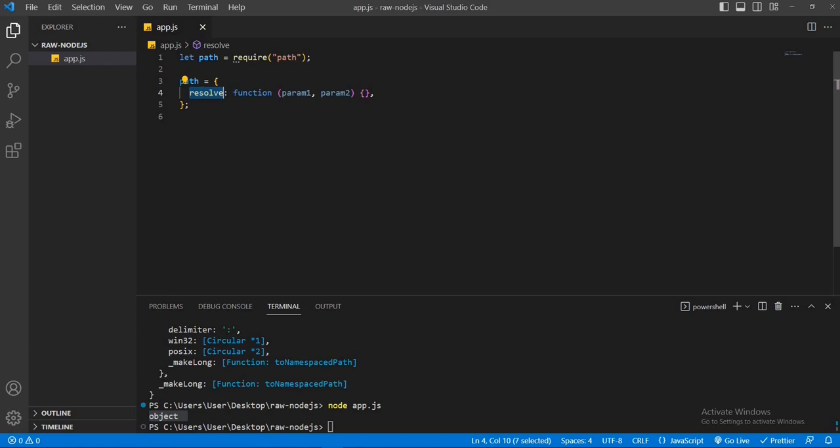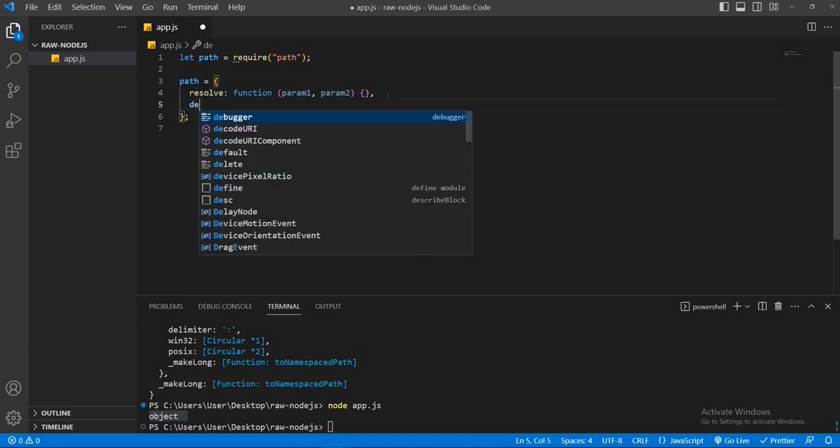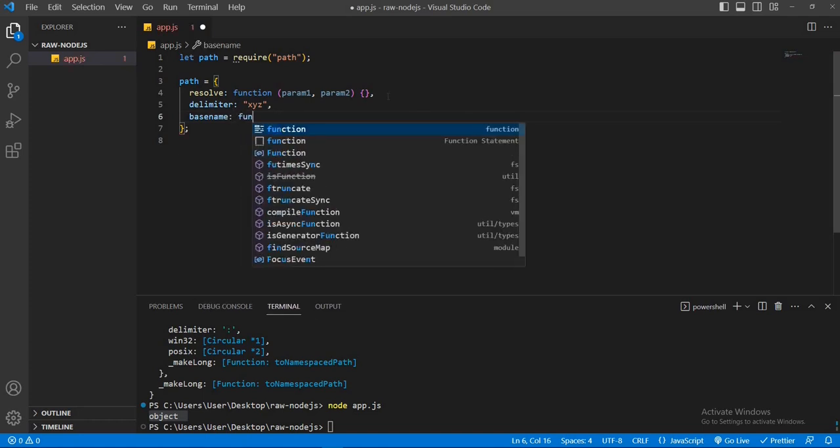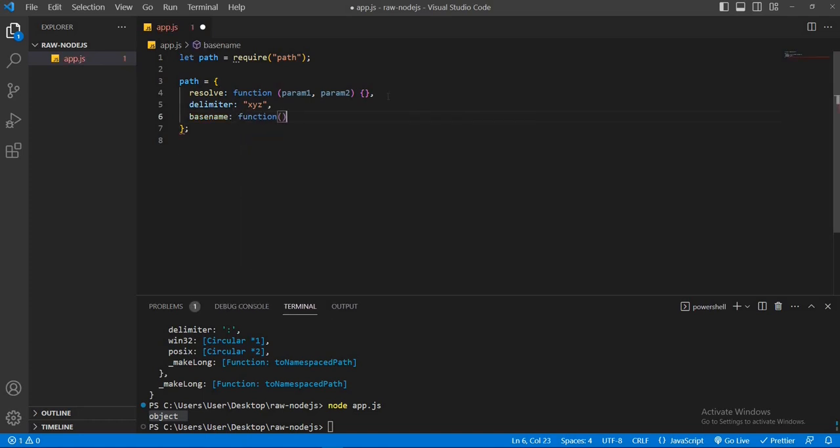For example, another property which is delimiter, which is a string, and it is also defined by Node.js. Basename is another property of this path module, which is another method. It is also already defined by Node.js. I hope you make sense of what I mean.